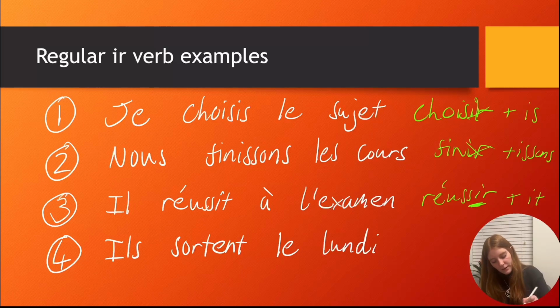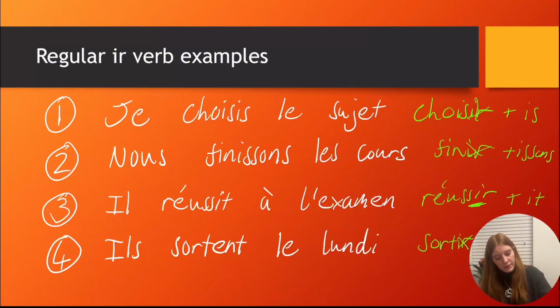See a pattern here? So finally we've got ils sortent le lundi. We've got sortir, that means they go out on Mondays. So with sortir, we're taking off that end and we're just adding the ENT at the end.